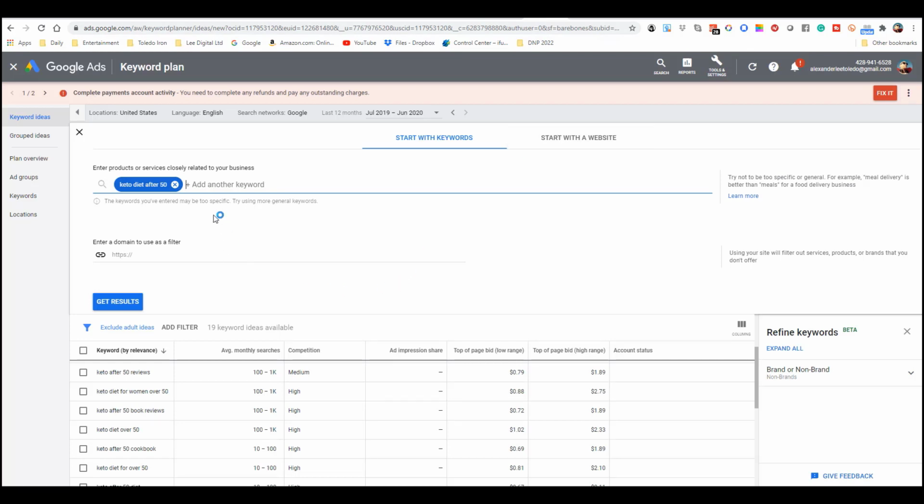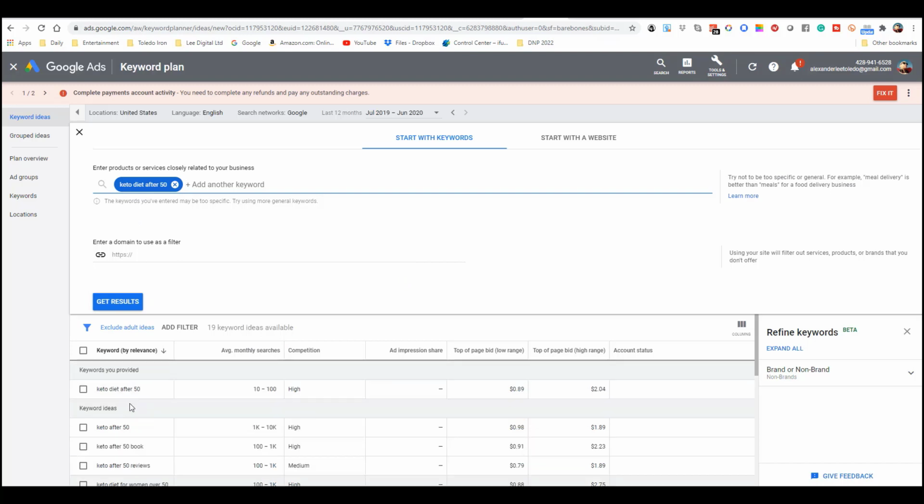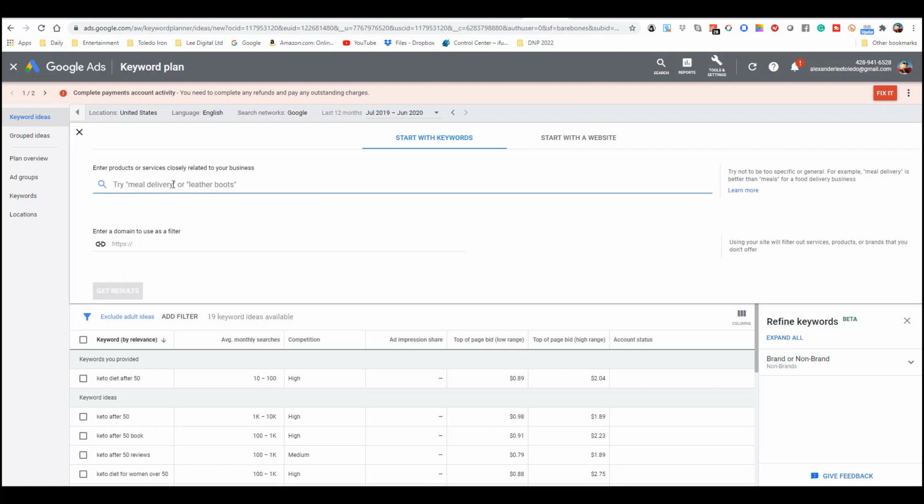This is the type of thing where you're going to get a sixth sense, you're going to understand the traffic patterns for some of these keywords, some of these niches, some of these things that people are looking for, and it takes time. So when we looked at keto diet after 50 or keto after 50, it was about 1,000 to 10,000 searches per month. Definitely not super high in traffic.